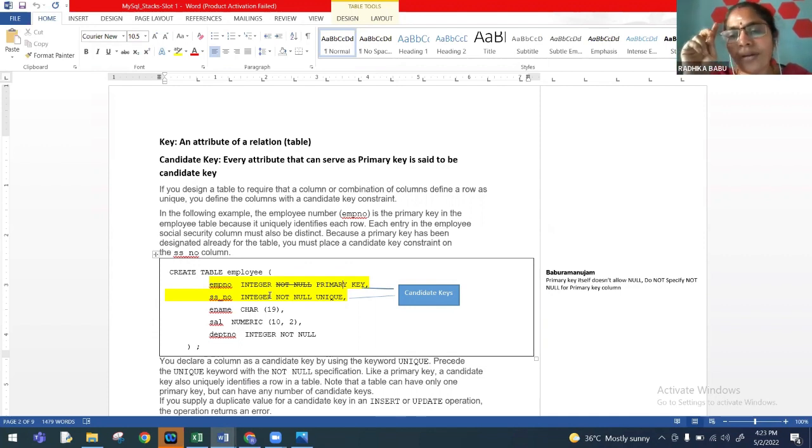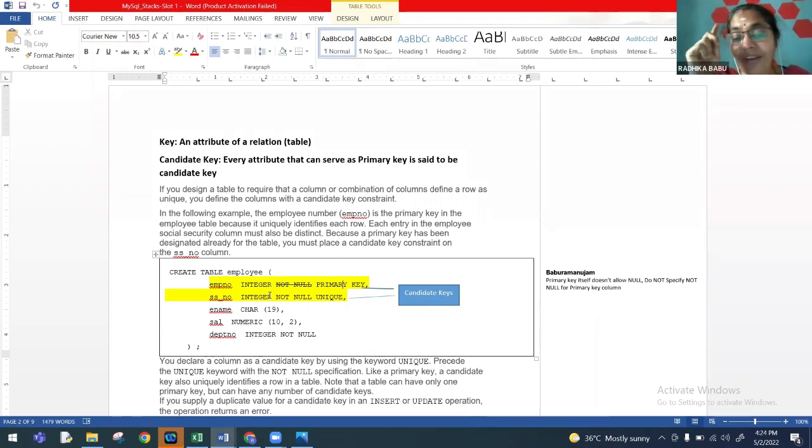But the system will not show any error when the same syntax is typed. When you type the same command in the system, MySQL will not throw any error. But when we are taking the concept to students, we have to ensure that it is taken with complete clarity. So they should know the difference between a primary key constraint and a unique constraint. So this is how, when you are not going to include NOT NULL,